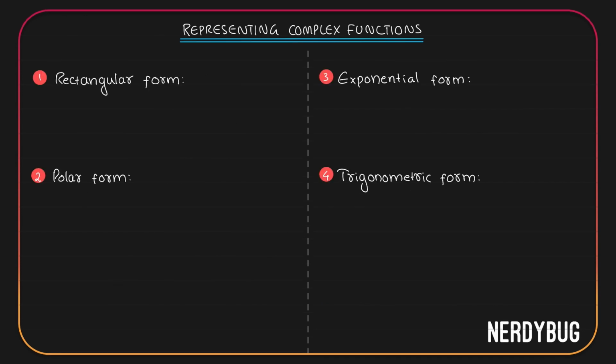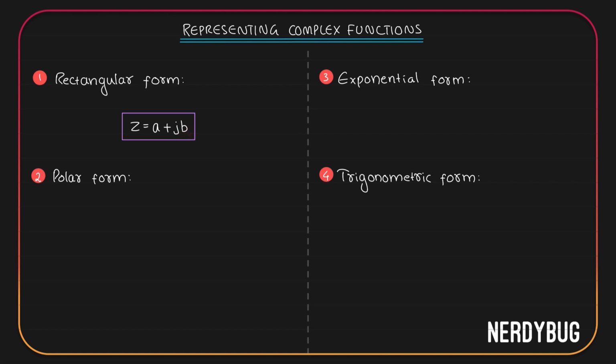Before we move on to the next part, we have to learn a little bit of mathematics. What we are going to learn is how to represent complex functions in different forms. We have four basic forms: rectangular form, polar form, exponential form, and trigonometric form. The most common one is the rectangular form. You can write a complex function like this: z is equal to a plus j b. Here a will be the real part and b will be the imaginary part.